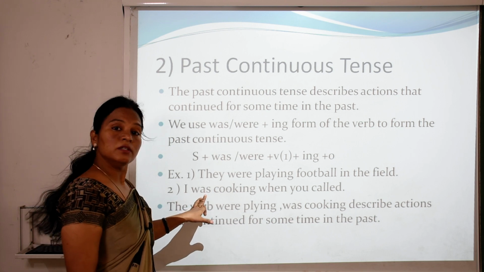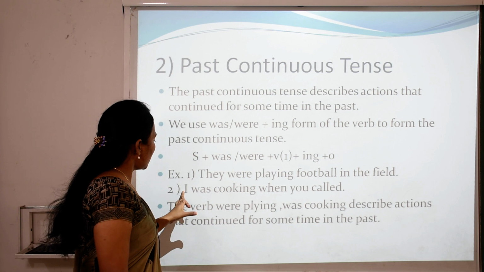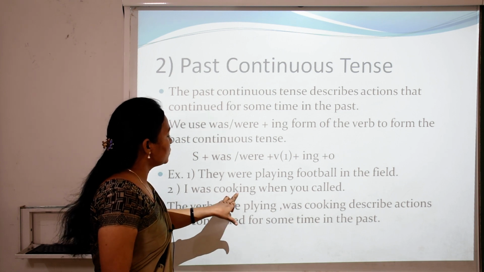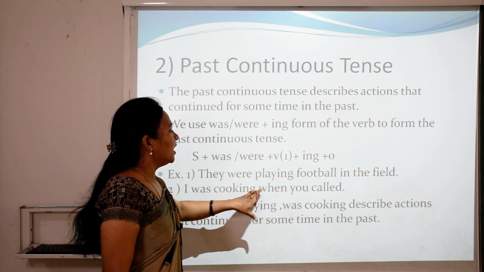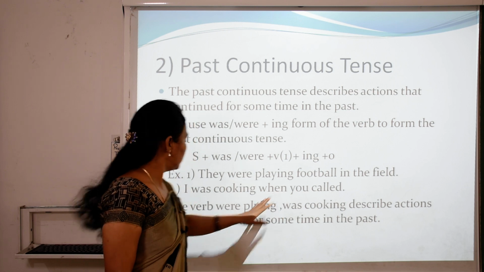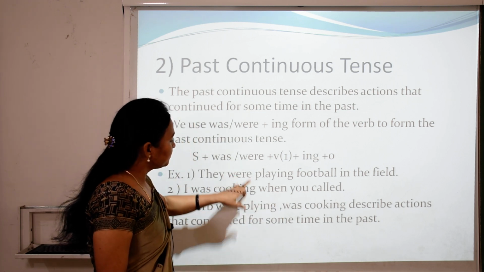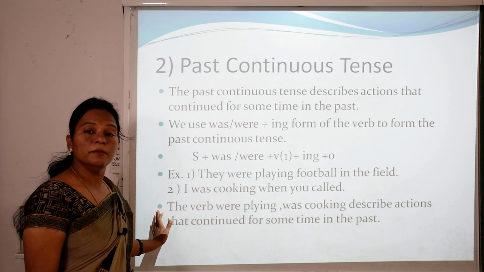We use was with I. You can see was used with I. Cook is the first form of the verb, then add ing, and when you called. So, I was cooking when you called. The verbs were playing, was cooking describe an action that continued for some time in the past.